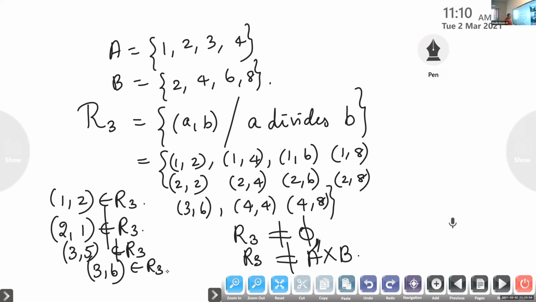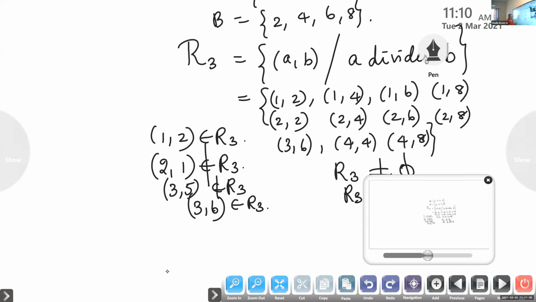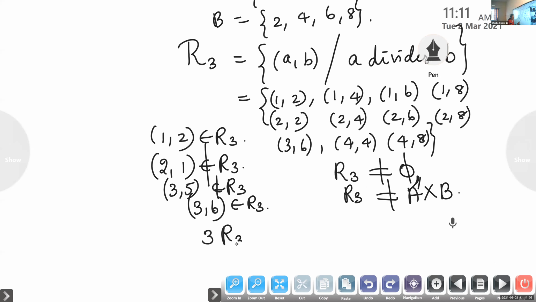Now listen, children. Here we are going to learn a notation. (3, 6) belongs to R3. So we can say 3 is related to 6 under R3. 3 is related to 6 under the relation R3. Is it clear? (1, 2) belongs to R3. Therefore we can write 1 is related to 2 under R3.